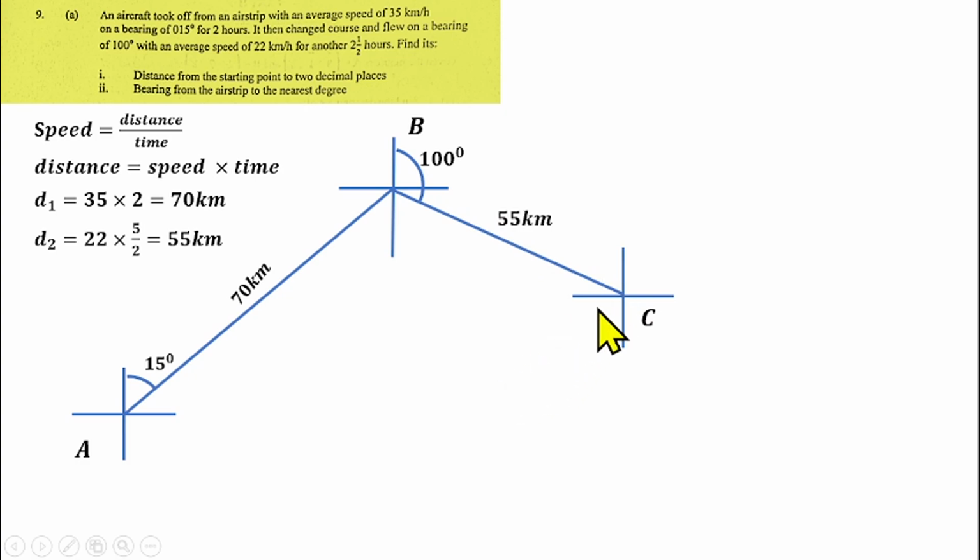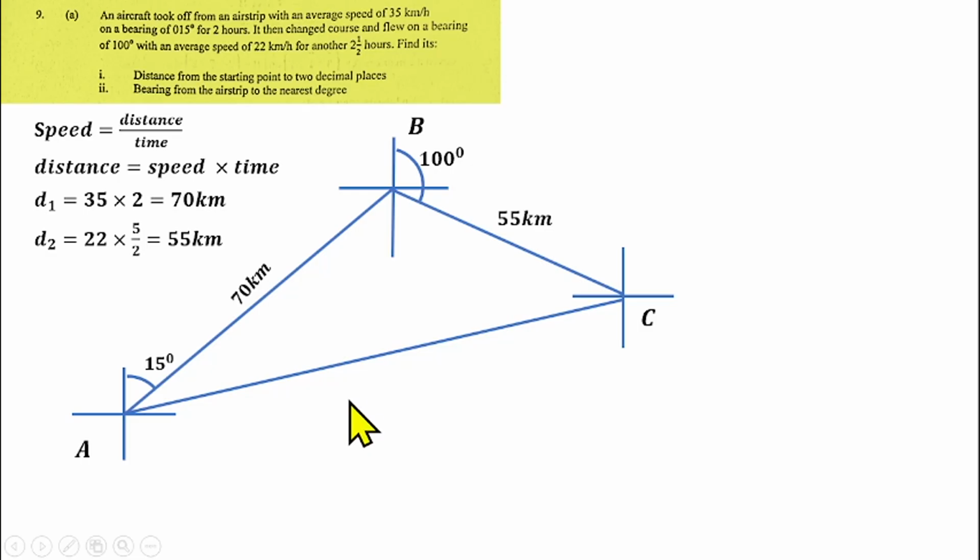Then I can now join this point to the origin, so as to get the full diagram or the triangle that we are meant to get. So can I join this point to this point now? This is the diagram you have to sketch, so as to be able to find the distance of the aircraft, which is here, from the starting point, which is here. We have to find line AC, where the aircraft is here now, then this is the origin. So you are going to find the line AC.